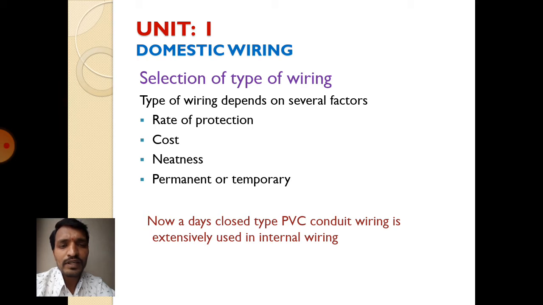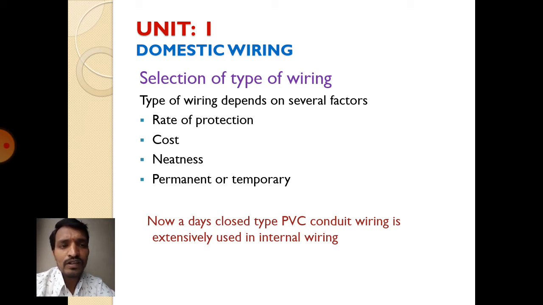For a temporary one, if we want to construct a building, first of all we will construct a small labor house to dump the materials and so on. For that house we require temporary house wiring. For a large building or a permanent building we require permanent house wiring. So depending upon those factors we are going to use temporary or permanent basis type wiring.